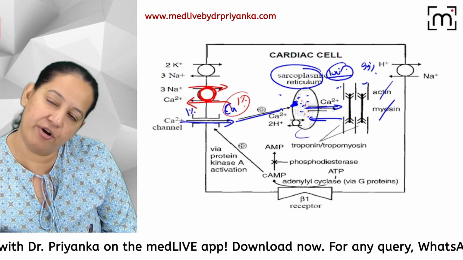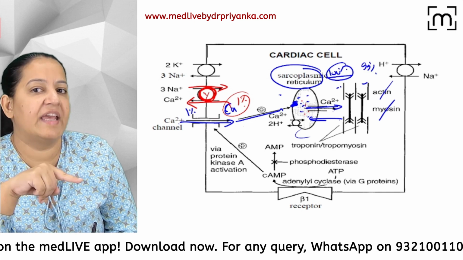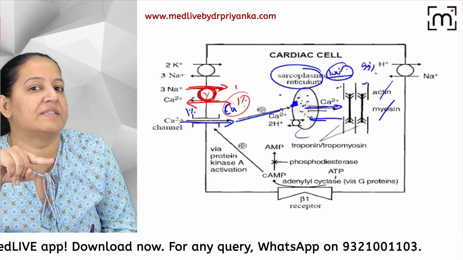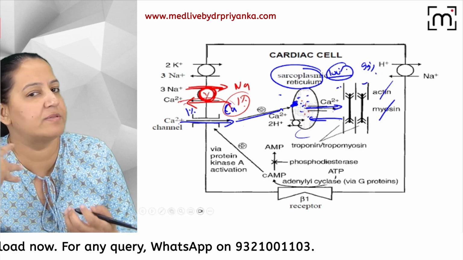My job is done. I have already done the systole. Now I want to go out. Can you take me out? This exchanger is saying, yes, I can take you out, but in exchange of you, I will take sodium inside. So sodium is coming inside, and calcium has gone outside. Once it has gone outside, diastole is there.